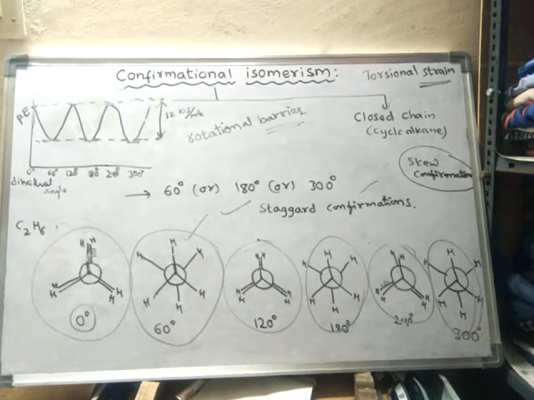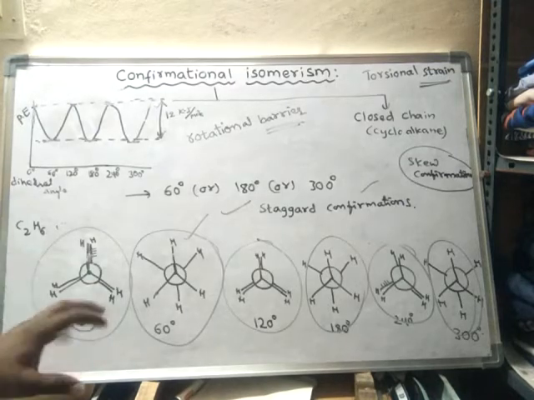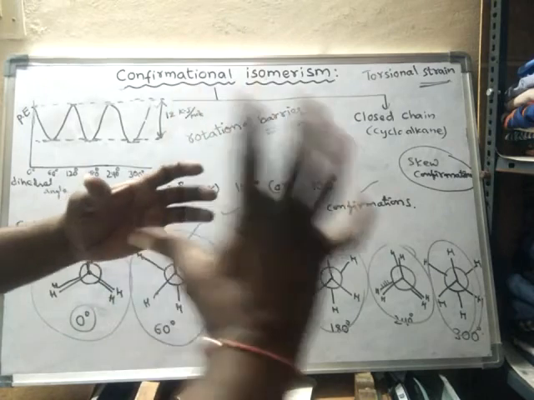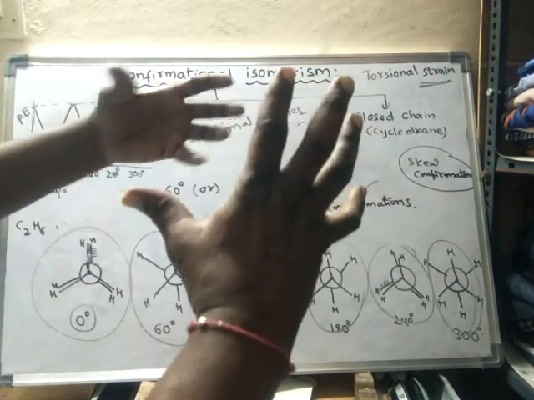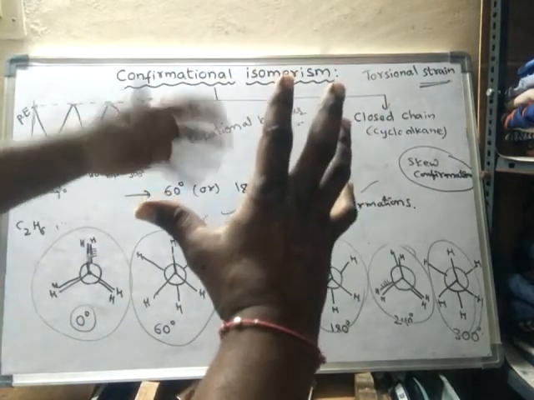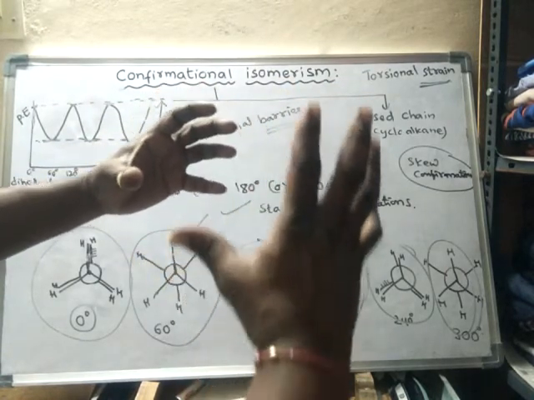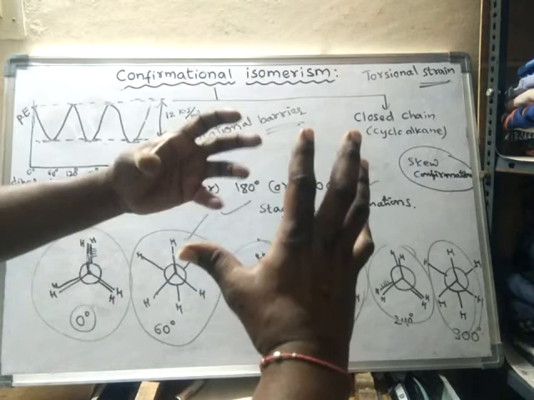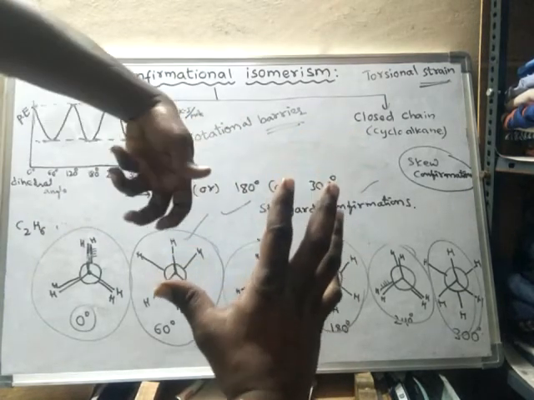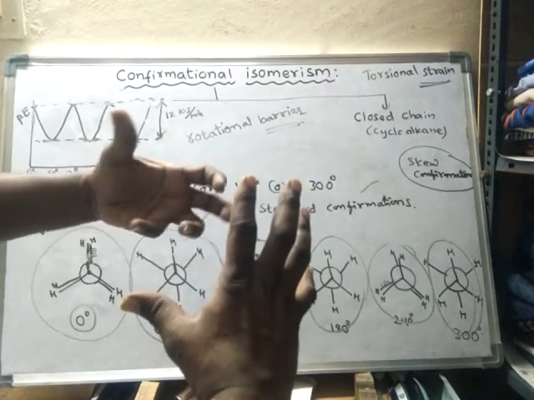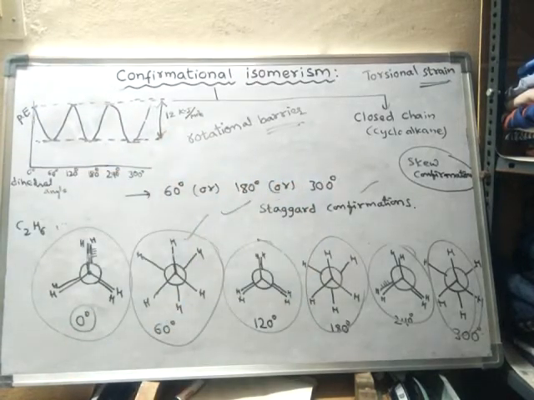Suppose this is the first carbon and this is the second carbon behind it. Under normal temperature, this molecule will keep on rotating. That means so many conformations are formed. It rotates rapidly.